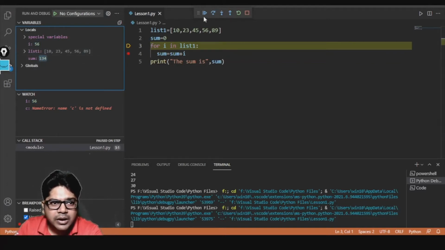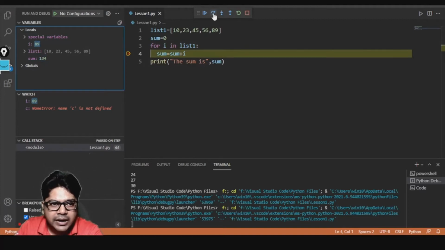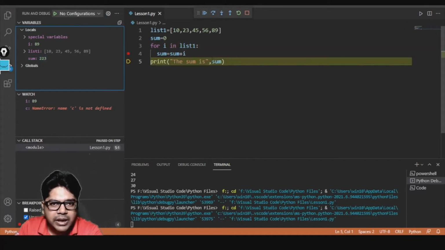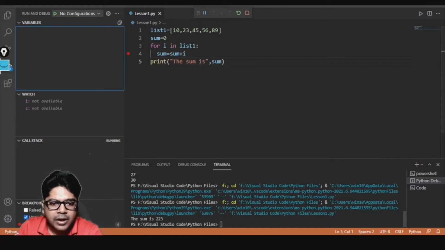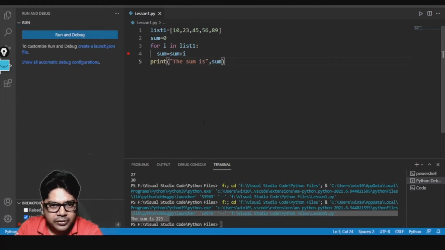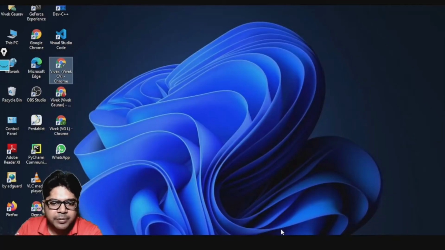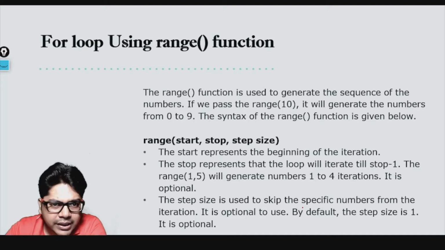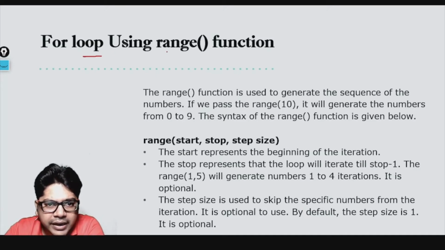This is the sum. Now I will point to the last item, which is 89. And now if you add that 89, the sum becomes 223, and it went back again. Now you do not have any items, so where will it go? It will come to line number 5. You see it is coming to line number 5 and it will print the sum. Okay, so the sum is 223. So this is how it is going to each and every item in the list. I is representing each and every item in the list. Okay, now the next thing that we have over here is the range function.